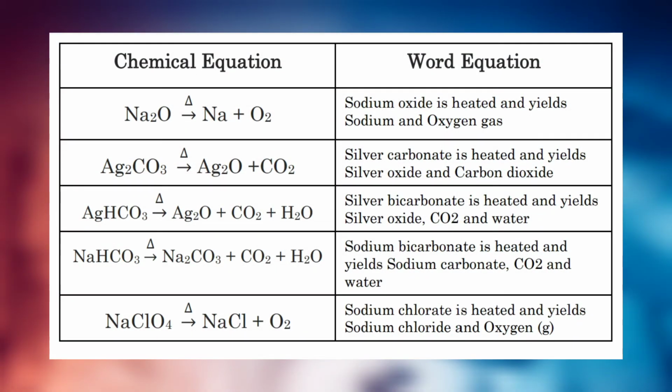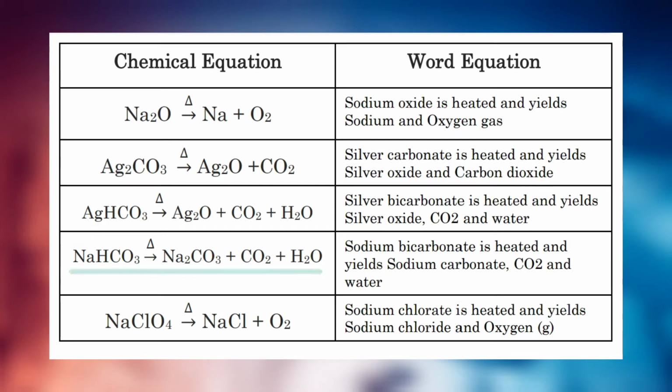Bear in mind that if you see a triangle above the arrow in a chemical equation, that means the decomposition reaction is done through heat. Other examples of such reaction are exemplified by the decomposition of sodium oxide through heat to produce sodium and oxygen gas. Decomposition of silver carbonate through heat to produce silver oxide and carbon dioxide. Decomposition of silver bicarbonate through heat to produce silver oxide, carbon dioxide and water.